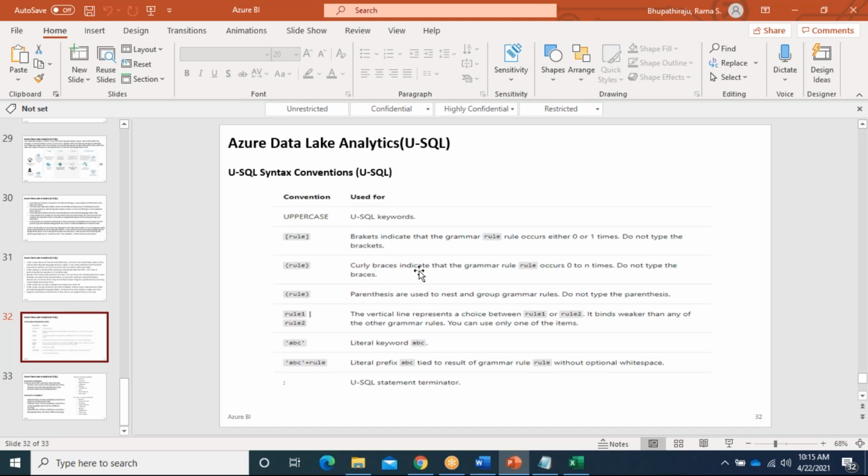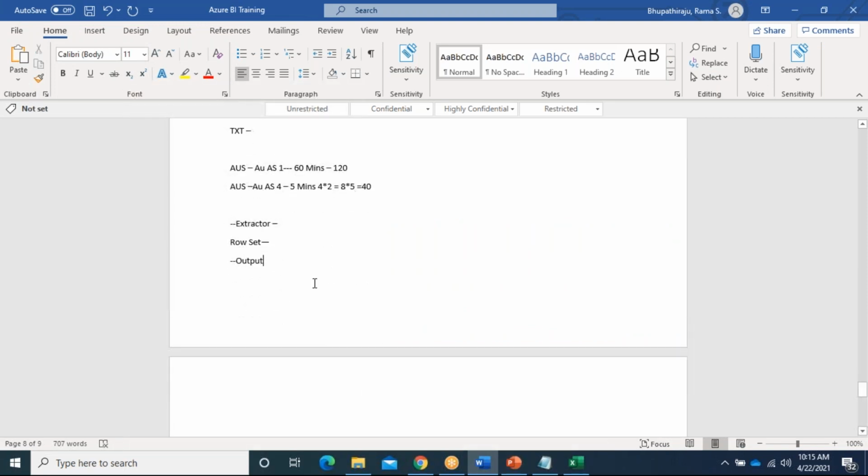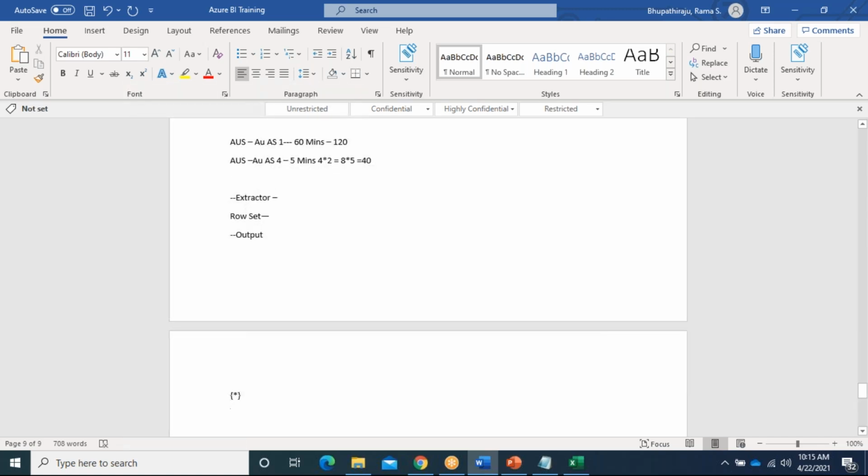For example, wildcard characters. We can use a star, for example. Suppose I have a folder with employee 1, employee 2, employee 3, and like that I have around 100 files. I can't go with each and every file, I can't give each and every file and process it.